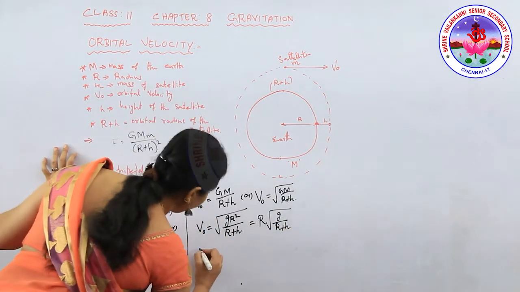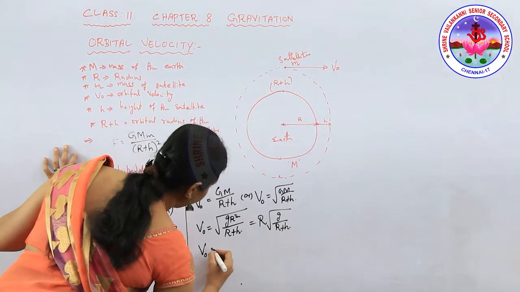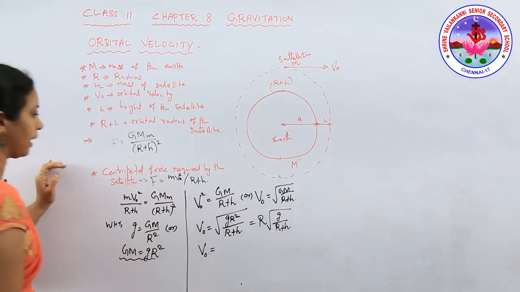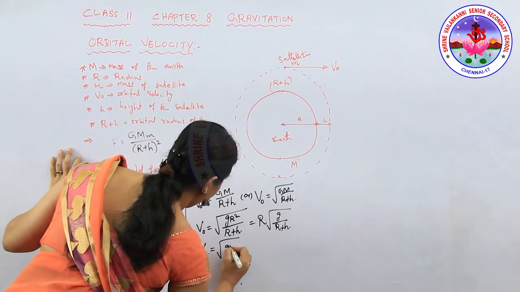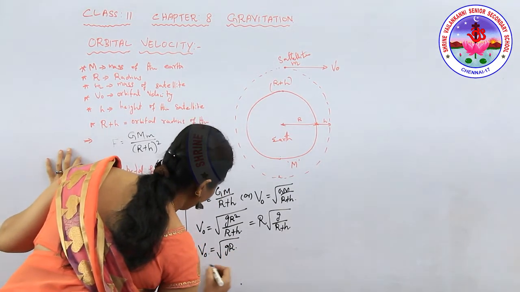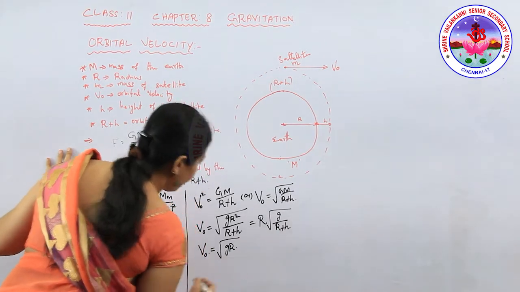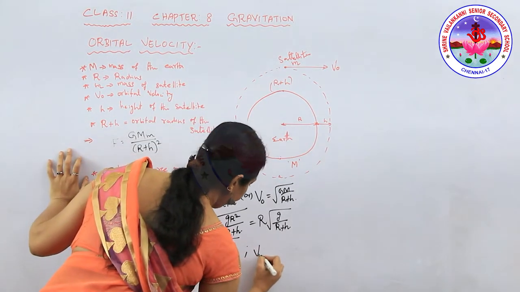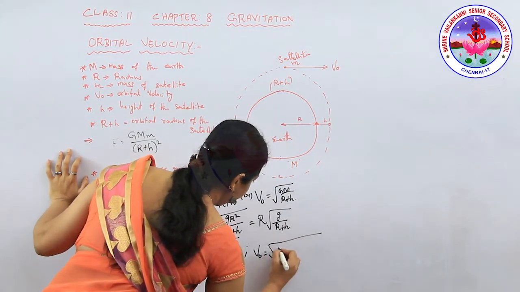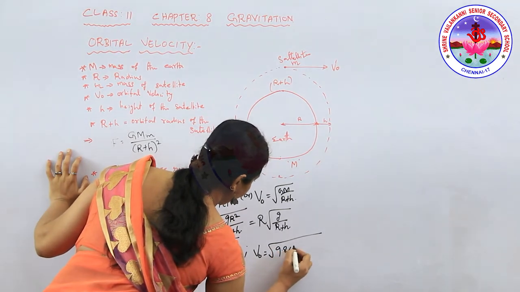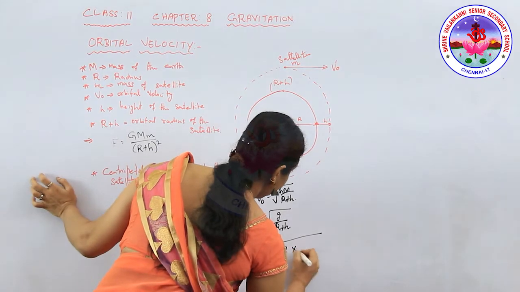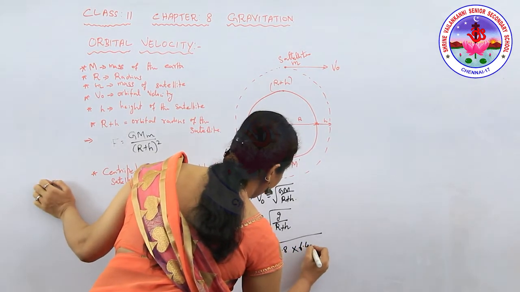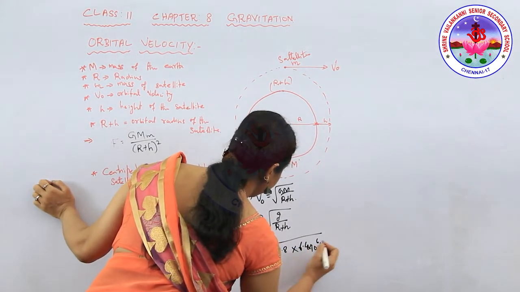Here we need to know the value of v naught. Then v naught is equal to root of gR, for h much smaller than R. So what is the value of g? Root of 9.8 into the radius, 6.4 into 10 power 6 meter.